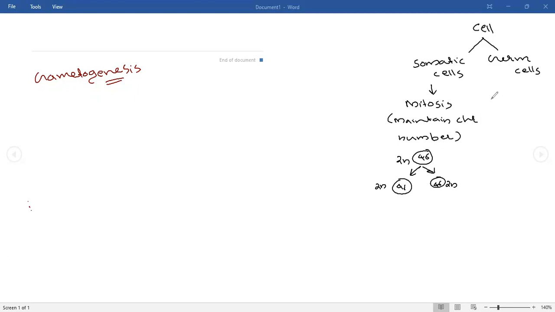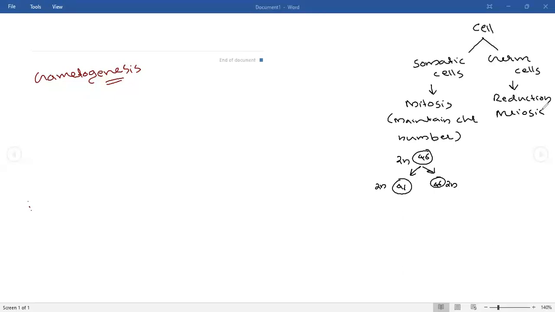This is mitosis. Whereas the specialty of germ cells is that they can do another division, that is reduction division. What is reduction division? That is meiosis.